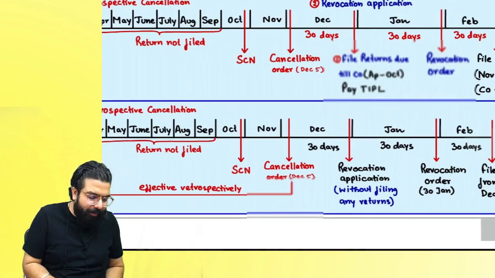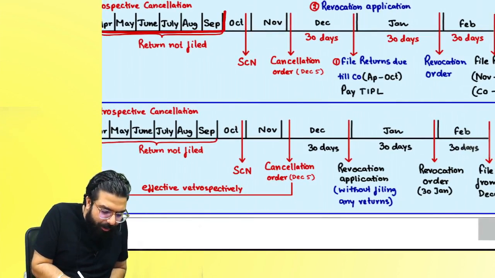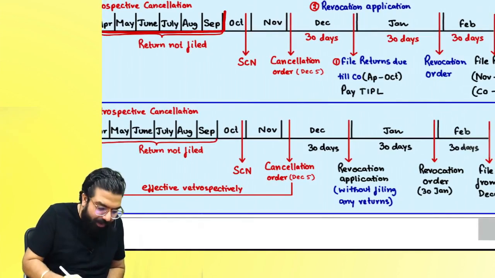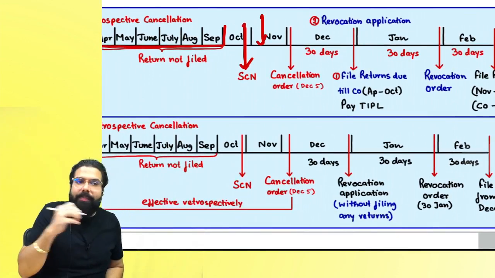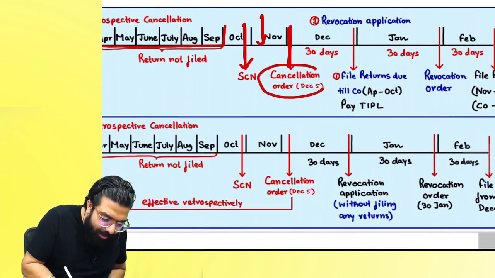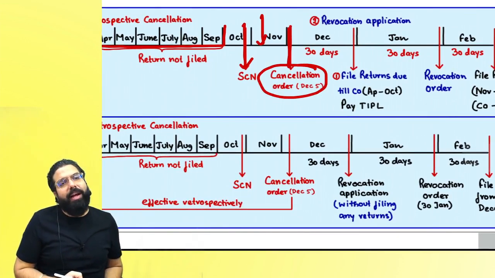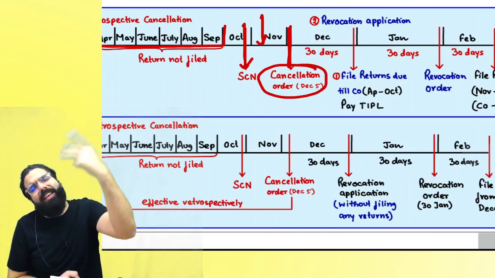For example, you did not file your return for April, May, June, July, August, September, 6 months of returns you did not file. The proper officer will give you a show cause notice. You will reply to him. Then he will carry out the cancellation proceeding and give you the cancellation order. Once he gives you the cancellation order, you should apply for revocation within 30 days or extended time.